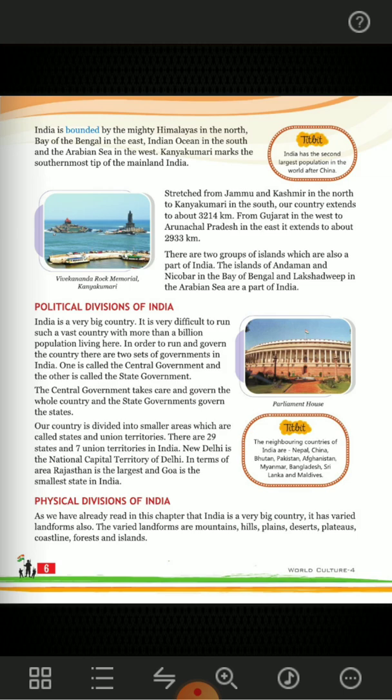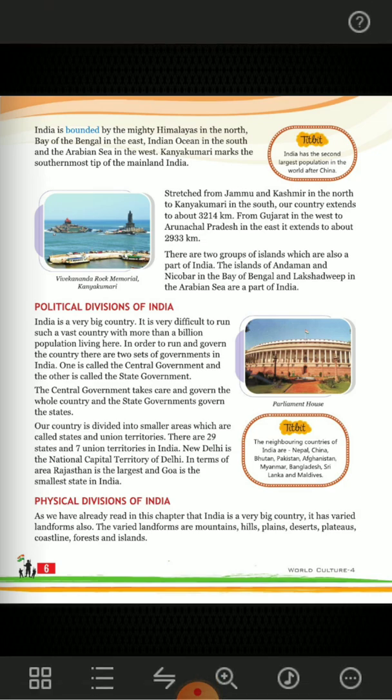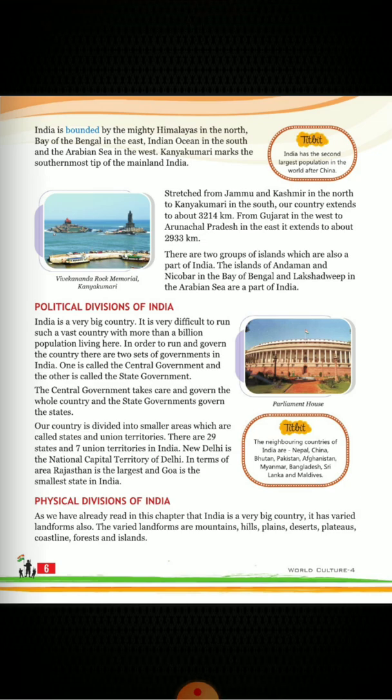Now, the political divisions of India. India is a very big country. It is very difficult to run such a vast country with more than a billion population living here. In order to run and govern the country, there are two sets of governments in India. One is called the central government and the other is called the state government. The central government takes care and governs the whole country, whereas the state government governs only states.